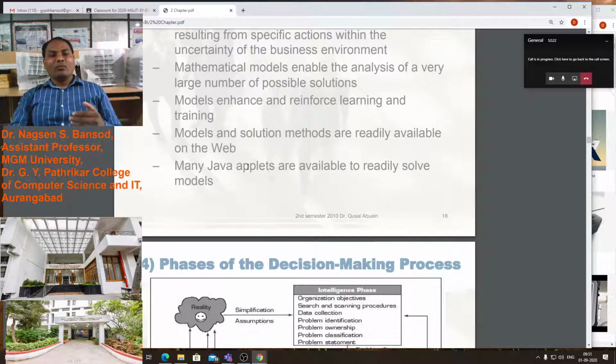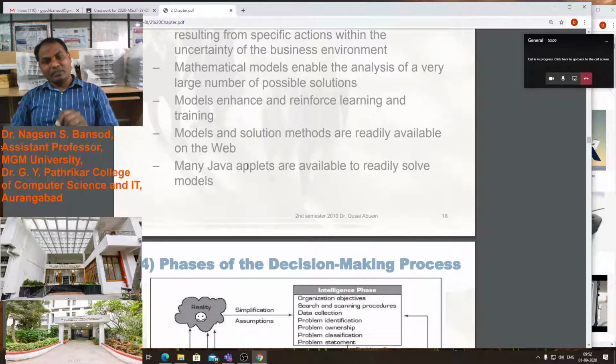As well, models and solution methods are readily available on the web. We can find the solution with the help of the internet, from websites. Someone may email us a model about a particular product through the internet, meaning there is only the paper solution, not an actual machine we have developed.